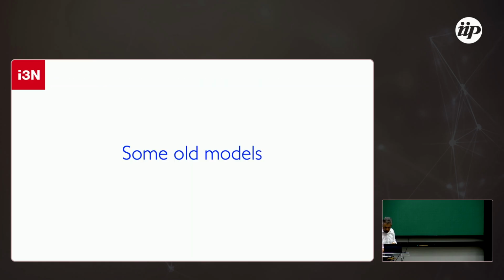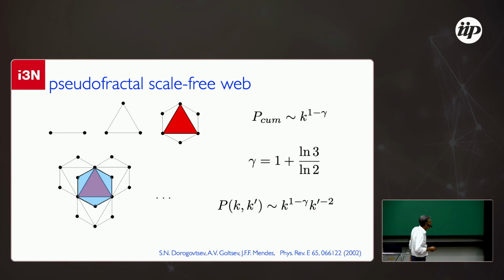Some models. Let me go back in time. We did some work in 2002 where, starting from a simple link, we go to a triangle by adding a node and 2 edges. Then we studied how it evolves in time. We call it the pseudo-fractal scale-free web, and we show that the degree distribution goes with an exponent gamma that is given by this relation, which then appears in other situations.